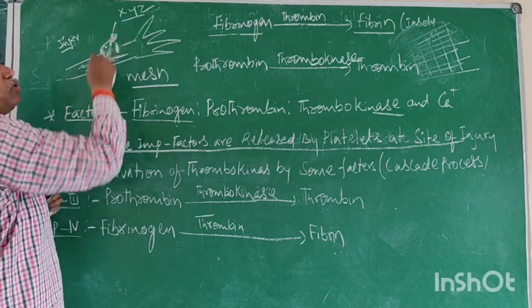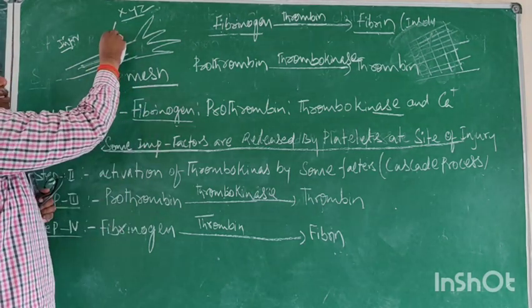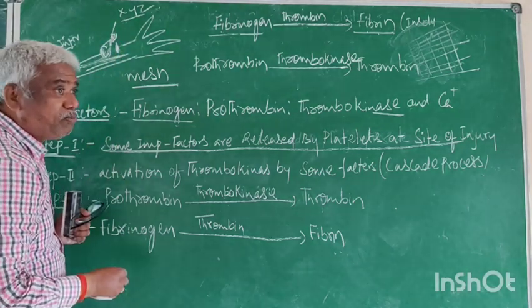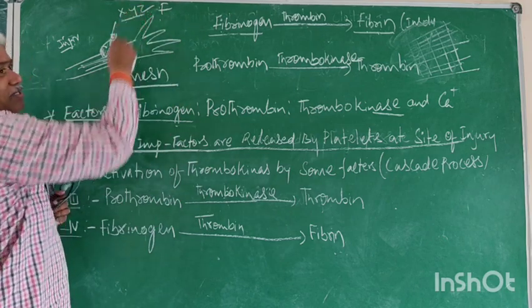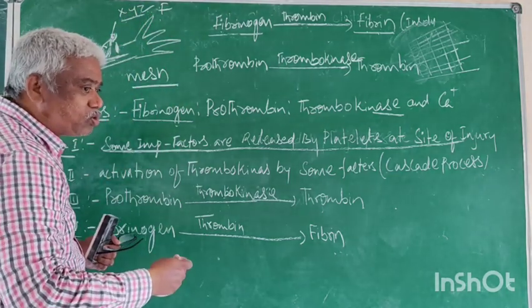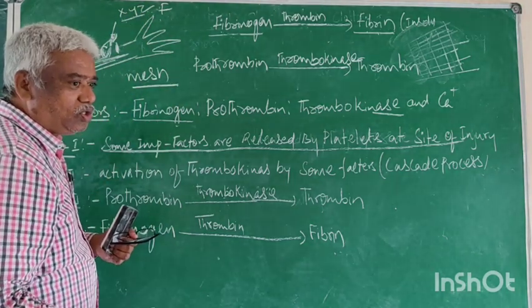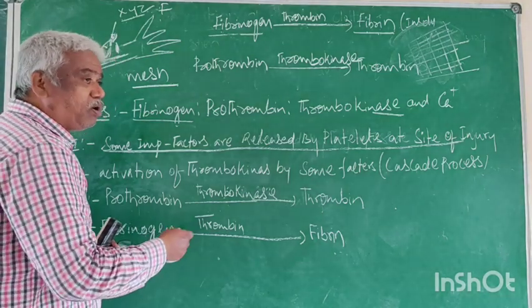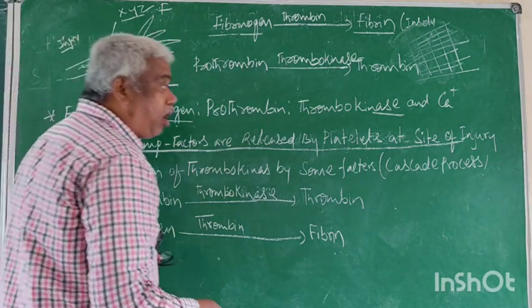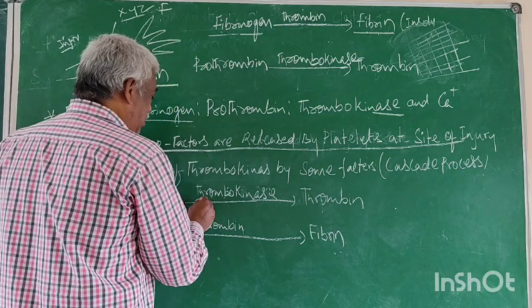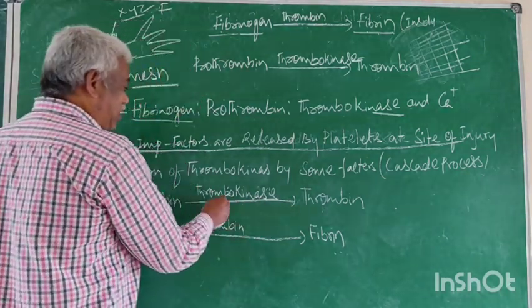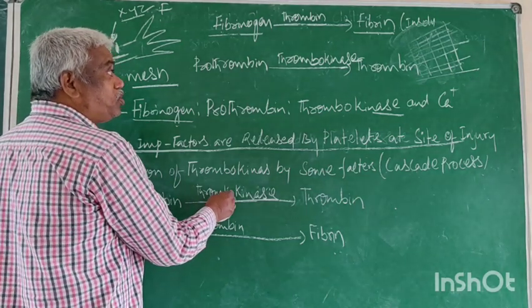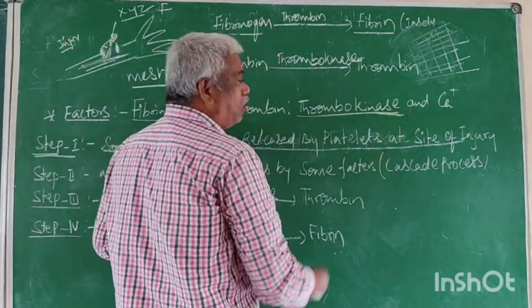Injured tissue causes stimulation to the platelets. When the platelets are stimulated, X, Y, Z factors are released. These factors undergo reactions, one by one, and form thrombokinase. Thrombokinase is activated from an inactive form, which is also present in the blood.